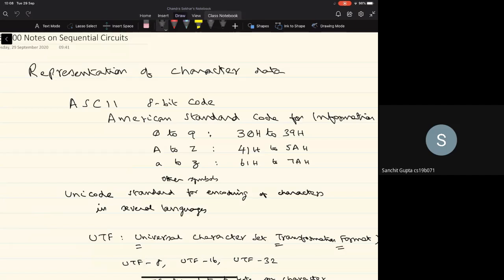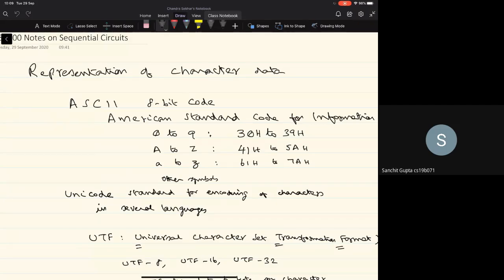So whenever you enter a particular character using a keyboard into a computer system, what first gets loaded is this ASCII code. Whenever you press, let's say, the keyboard key for the uppercase letter capital A, the information about that key is stored as 41H in the memory, and then that will be processed by whatever software you are using for processing the text data. So whenever you press any key on the keyboard, what gets stored is the corresponding ASCII code of the character associated with that key.